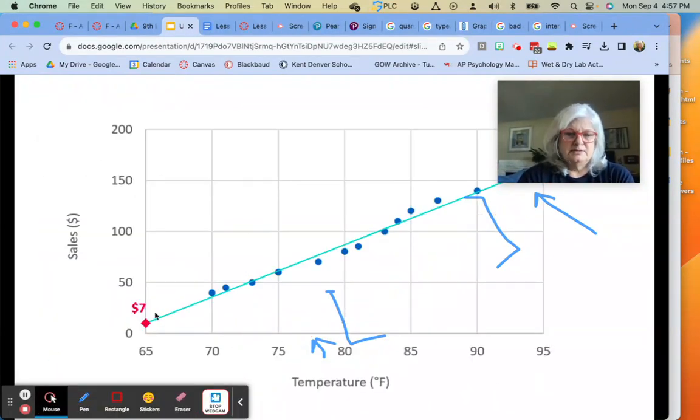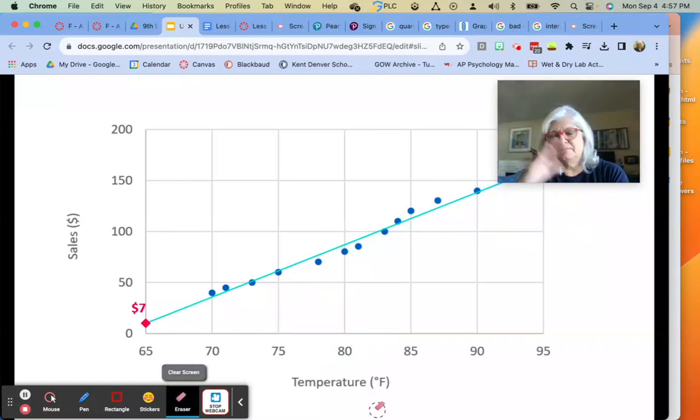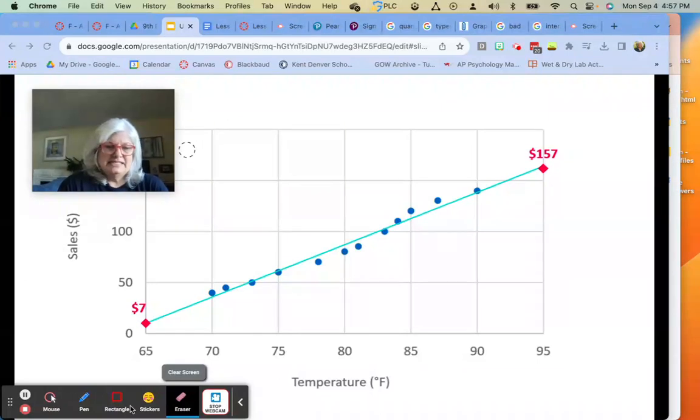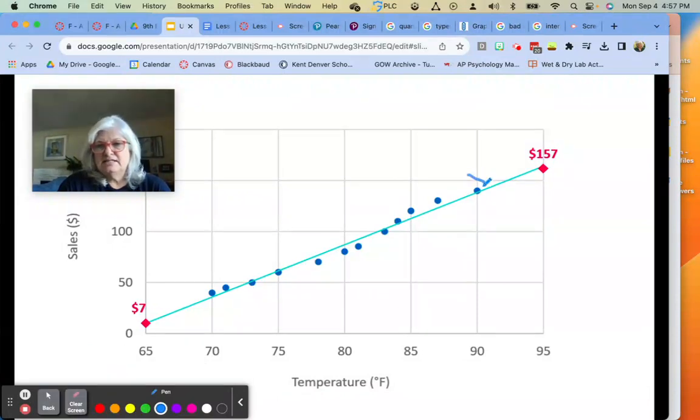So here's, oops, let me clear that. Here's a graph. It's a real simple graph. Temperature of the day and sales in dollars, okay? So if I said to you, I want you to extrapolate what the sales would be if the temperature were 94 degrees. Okay, so I'm going to move this over. Notice that my data ends at 90 degrees, right? Sorry, I'm trying to get a pen. So here's my data. It ends at 90.